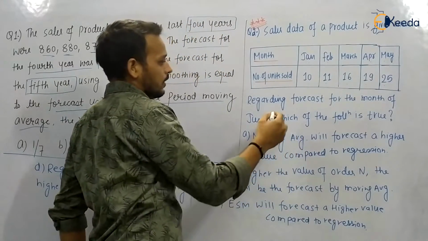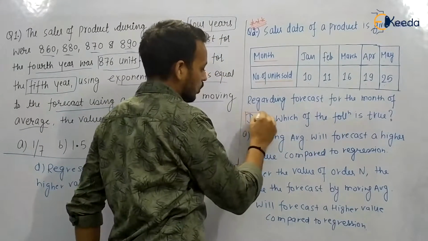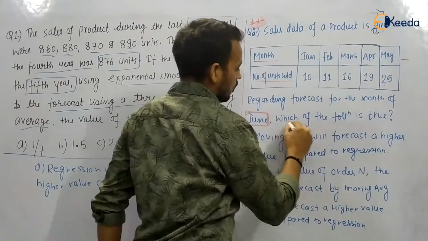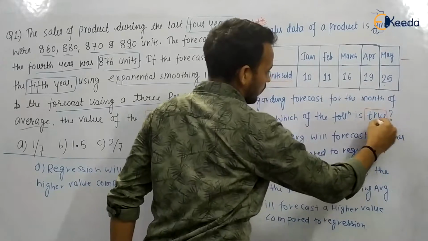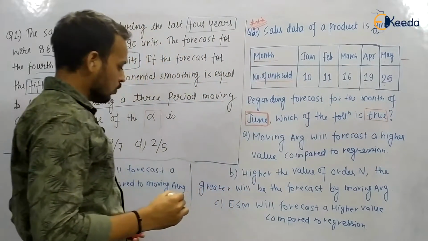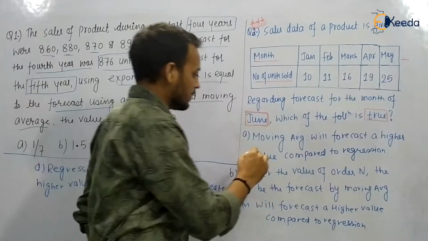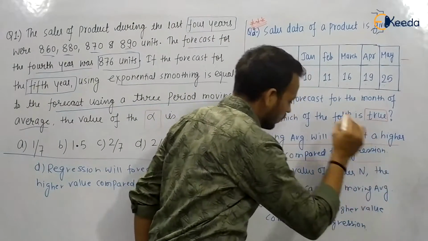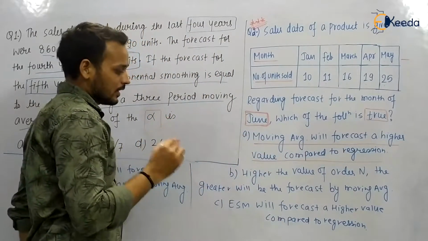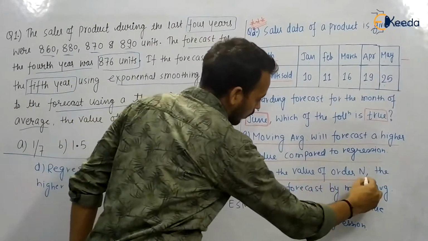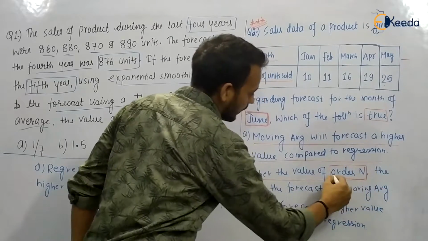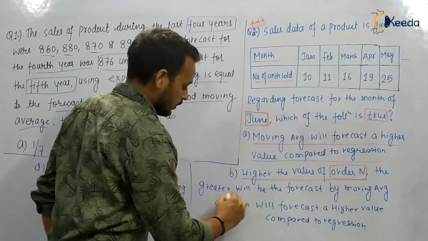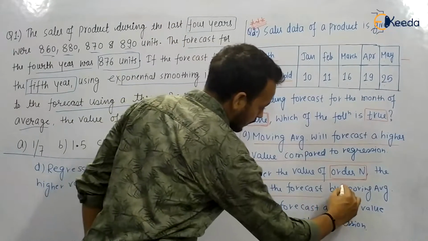They are asking about the forecast for the month of June, so the next month will be June. Which one of the following is true? Out of the 4 statements, which is true? The first option says that the moving average will forecast a higher value compared to regression. The second statement says that the higher the value of order n, order n meaning the number of periods, 1 period, 2 period, 3 period, 4 period, 5 period, the greater will be the forecast by moving average.